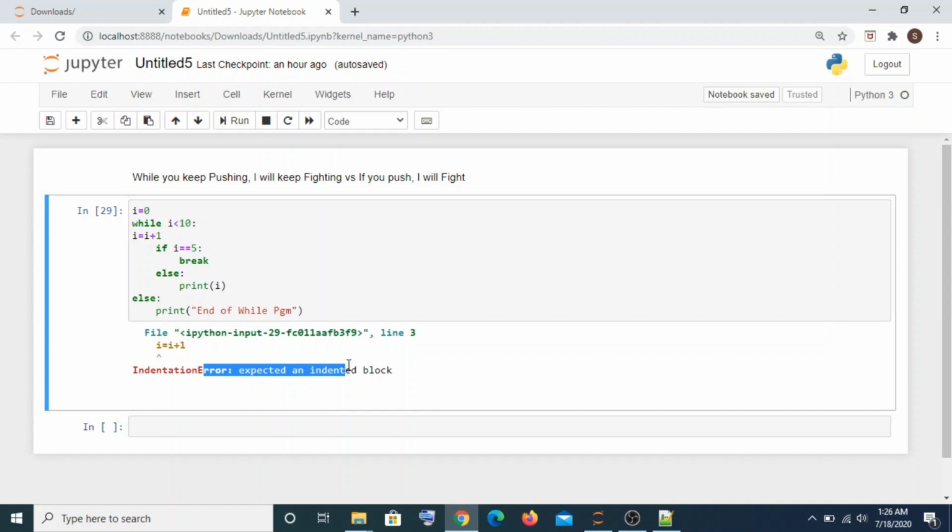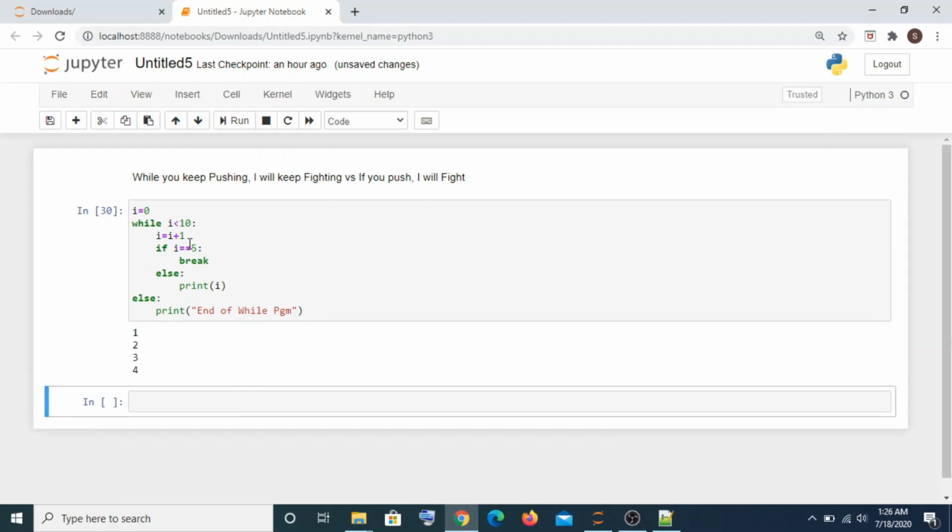Nothing to worry about, because it is very clear here. It will tell you there is a problem and what the problem is, the indentation. It also tells you where the problem is, so you can just adjust it as per the error message, right? So that's it for while.